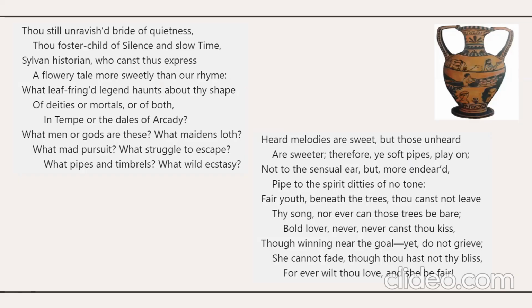By calling the urn a historian, the poet looks at the urn very closely, and the moment he observes it closely, he finds that there are leaf-fringed lines, there are borders. He could see the borders made by a line of leaves around the pictures, and each picture has its own tale, its own story. It has the shapes of gods, humans, or sometimes both of them, present in the valley of Tempe or in the region of Arcady.